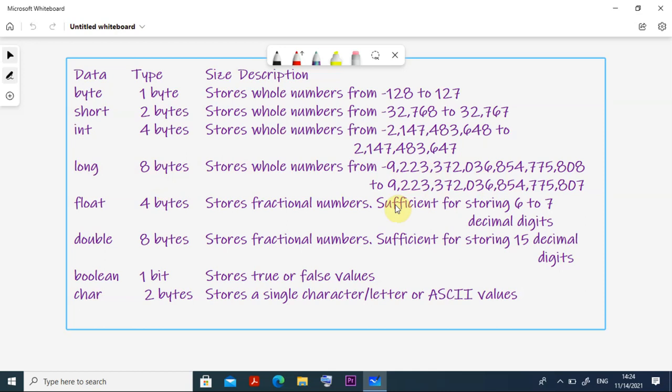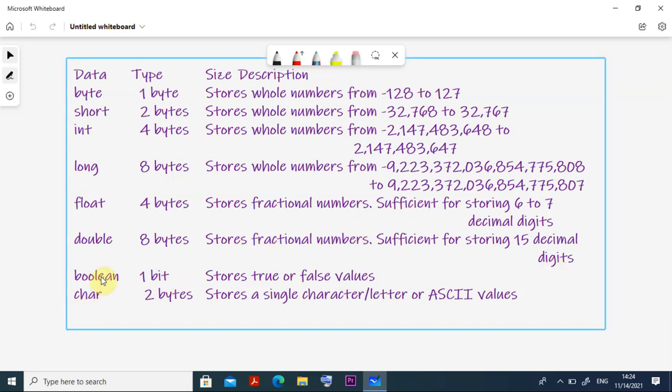Similarly, for floating point numbers, float stores fractional numbers sufficient for storing 6 to 7 decimal digits. Okay, float you can use there. But double, 8 bytes, stores fractional numbers sufficient for storing 15 decimal digits. Here only 6 to 7 decimal digits, here you can go much further. That means if there are many digits after the decimal point, in that case we can use double.